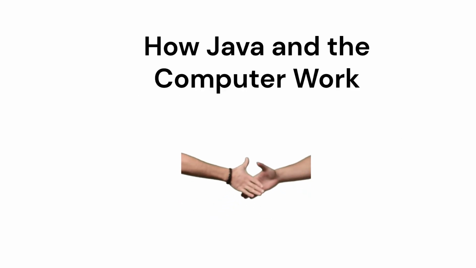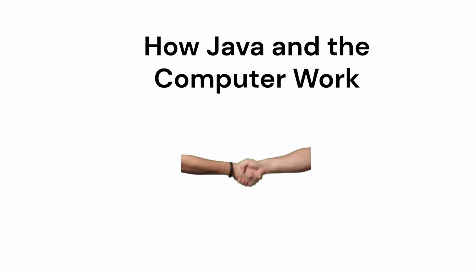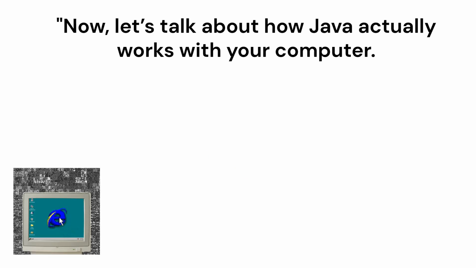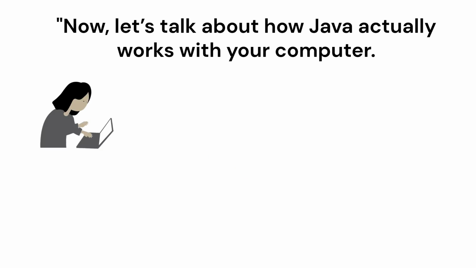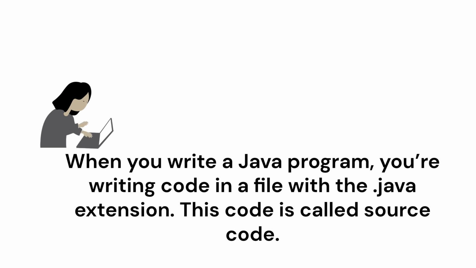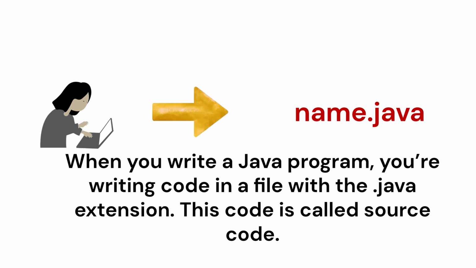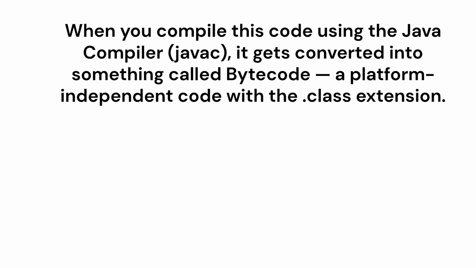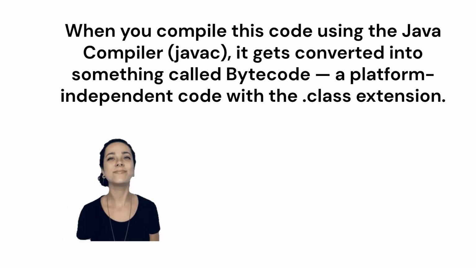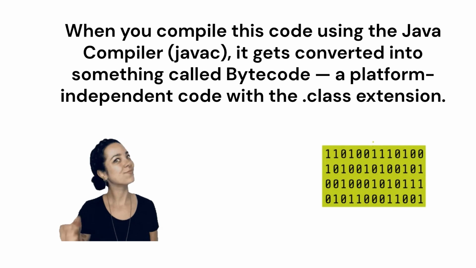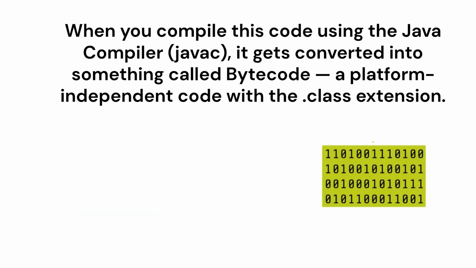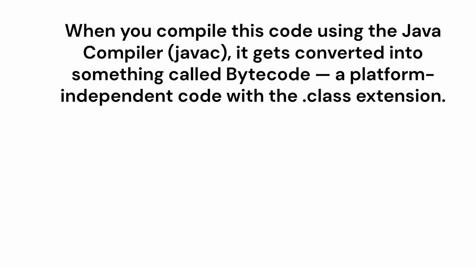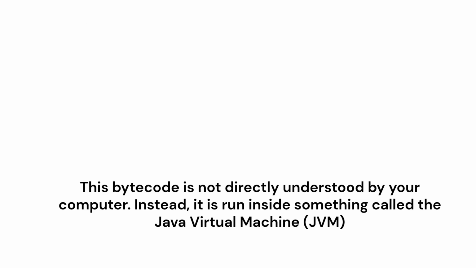How Java and the computer work. Now, let's talk about how Java actually works with your computer. When you write a Java program, you're writing code in a file with the .java extension. This code is called source code. When you compile this code using the Java compiler, Javac, it gets converted into something called bytecode, a platform-independent code with the .class extension. This bytecode is not directly understood by your computer.